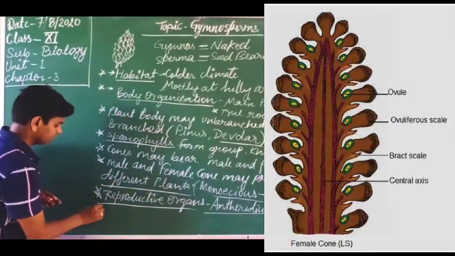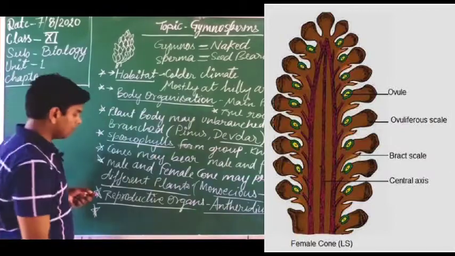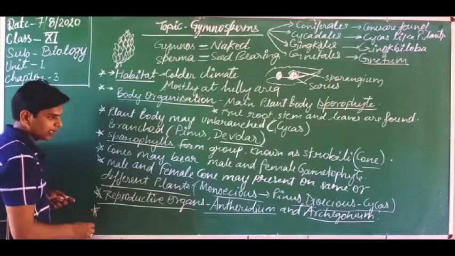Let's discuss which type of reproduction is found. Two types of reproduction are found here.